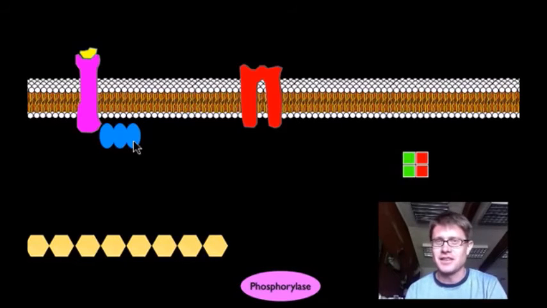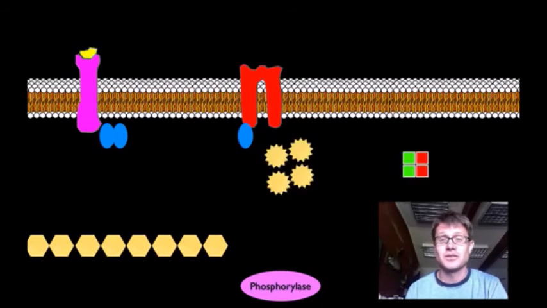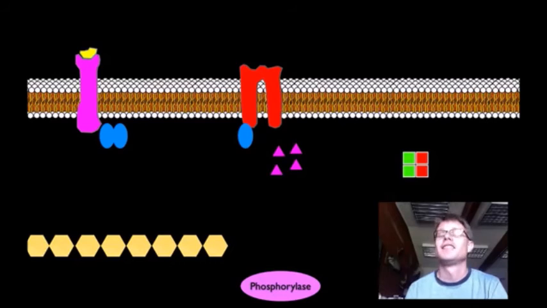If you're not getting any of these, you may want to go back and watch the earlier portion of the video. We've got this over here. This is probably the one that you're going to struggle with the most. What's the name of that? That's right, adenylyl cyclase. And so what happens is the alpha subunit is going to attach to adenylyl cyclase. We then have an enzyme that's functional. It's going to take in these little starbursts. That's right, ATP. ATP will then be converted to cyclic AMP or cAMP.